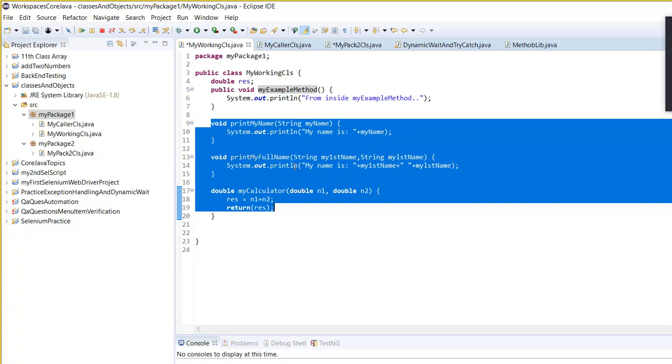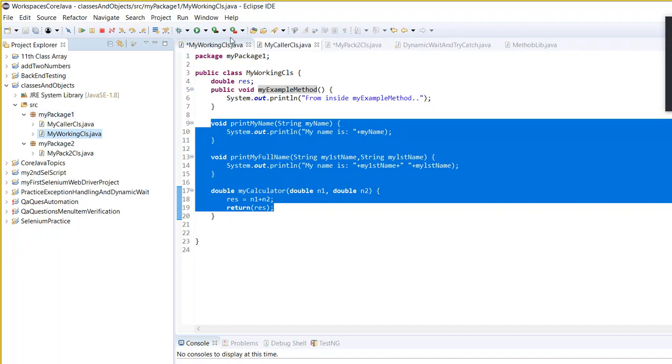No. The other three have the default access specifier. The first one is public, which we were able to access. Can you see my package, right? My working class is inside my package one.